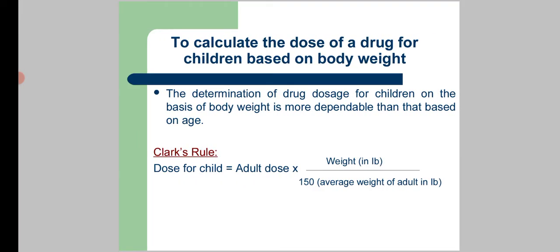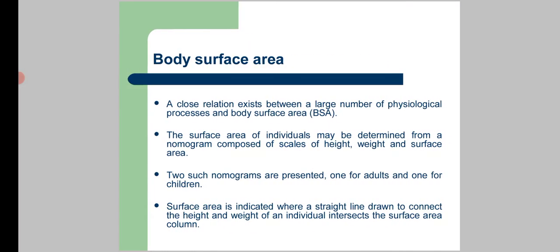To calculate the dose of a drug for children based on body weight, the determination of drug dose for children on the basis of body weight is more dependable than that based on age. The first formula is Clark's rule. Here, dose for children is equal to adult dose multiplied by body weight in pounds and divided by 150, which is the average weight of an adult in pounds.